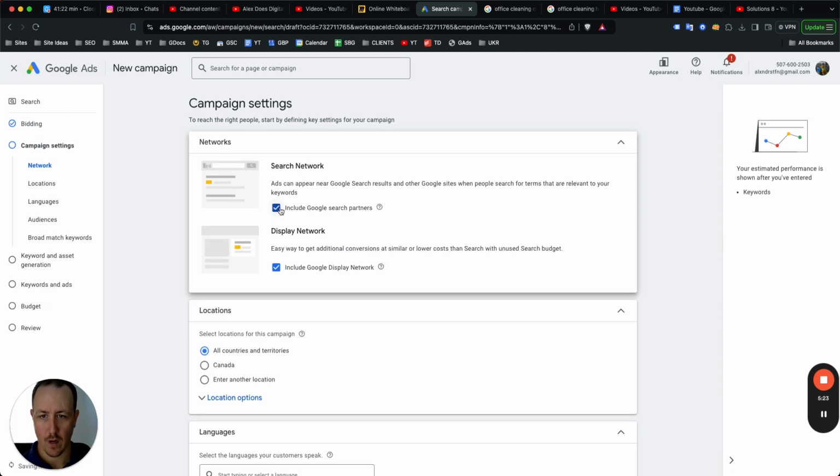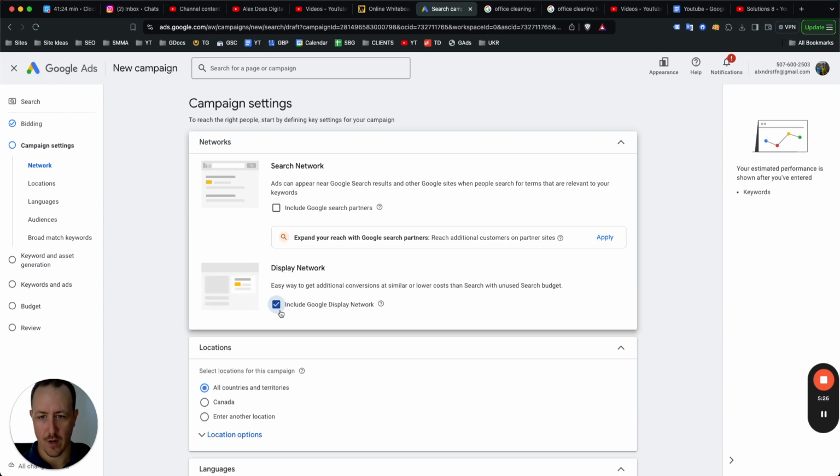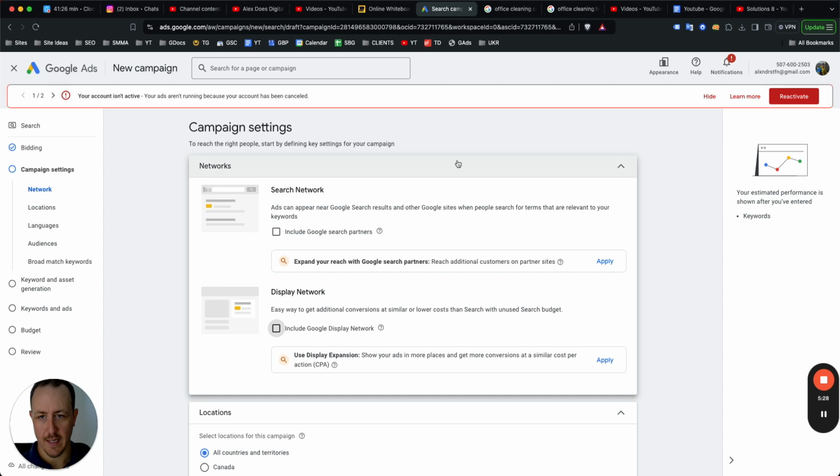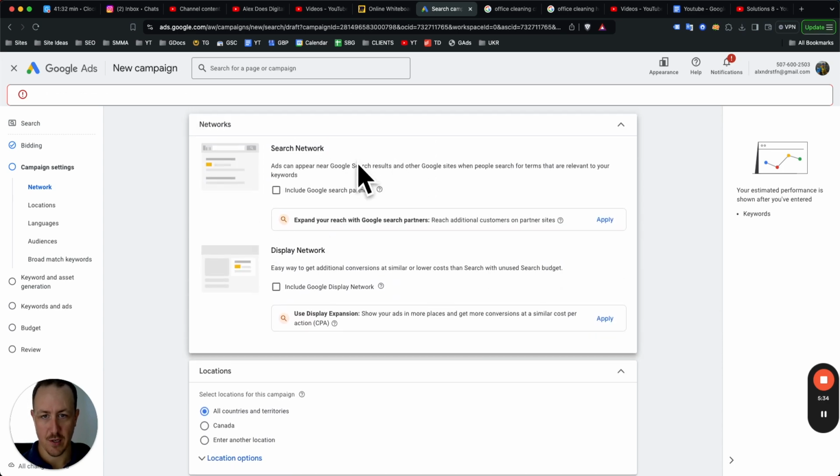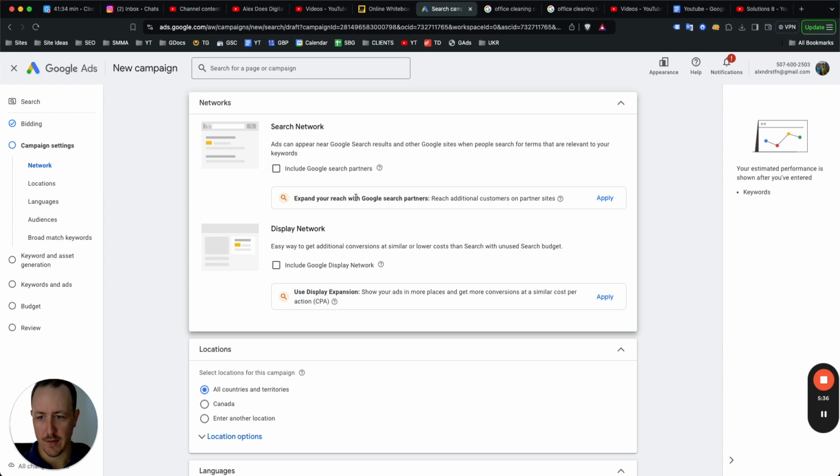Opt out of these networks, very low quality networks. So we're not running a display campaign, and we don't need to show up anywhere on the search network. We already are going to be showing up on Google search. So it doesn't make sense to show up on this additional network, which is, you know, other Google sites.